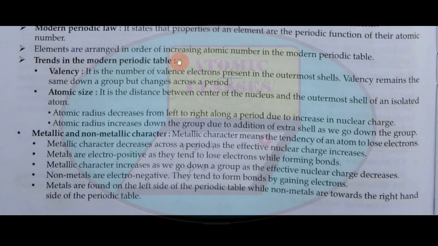Trends in the modern periodic table. Valency. It is the number of valence electrons present in the outermost shell. Valency remains the same down a group but changes across a period.